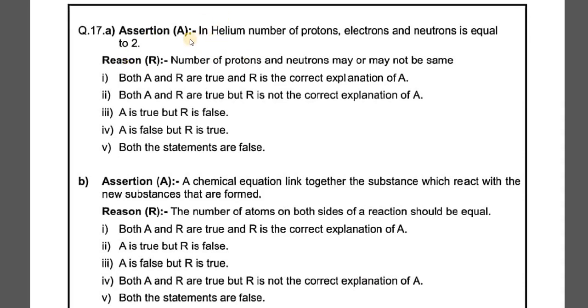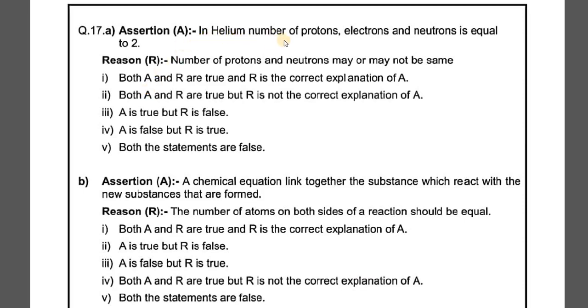Now there is a new variety of question for you all, where you have to see that there is a statement called an assertion given, and for that particular statement there is a reason. So we have to see what the statement is saying and what its reason is, and according to that you have to select out of these 5 options whichever you find to be the most appropriate. Let's see question number 17 first.